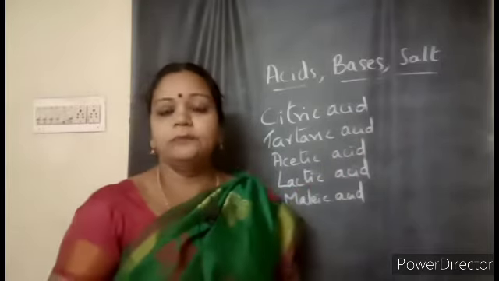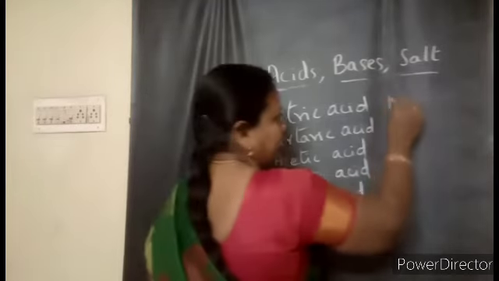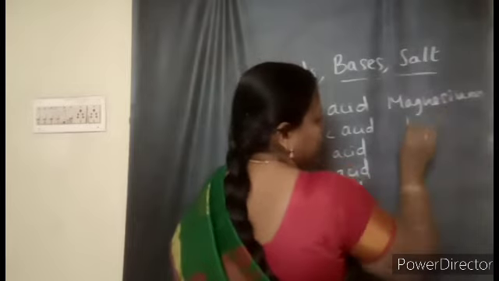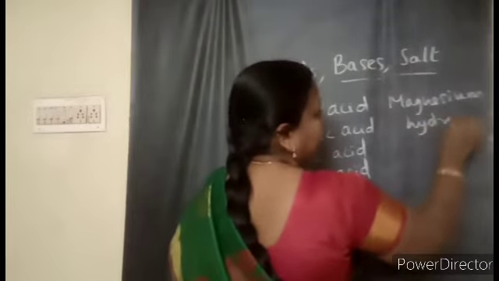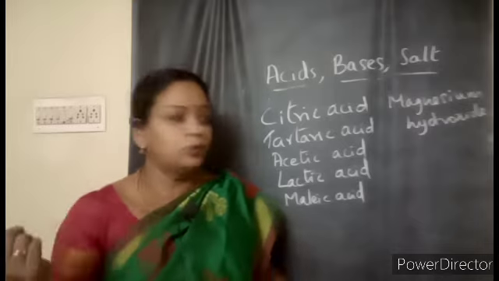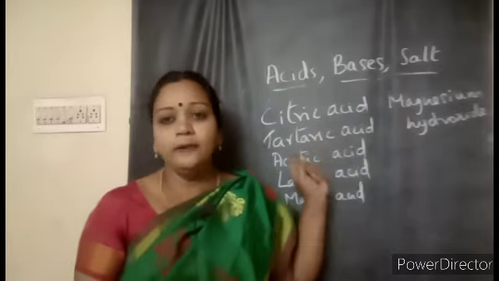Now if you come to the bases, bases also occur naturally, like magnesium hydroxide. We already came across magnesium hydroxide, children, in the previous chapter. When magnesium is combined with oxygen, MgO is formed, and MgO with H2O gives magnesium hydroxide. This is also one of the naturally occurring hydroxides.